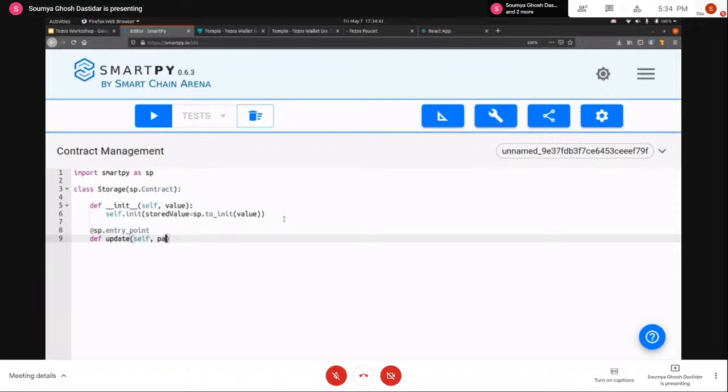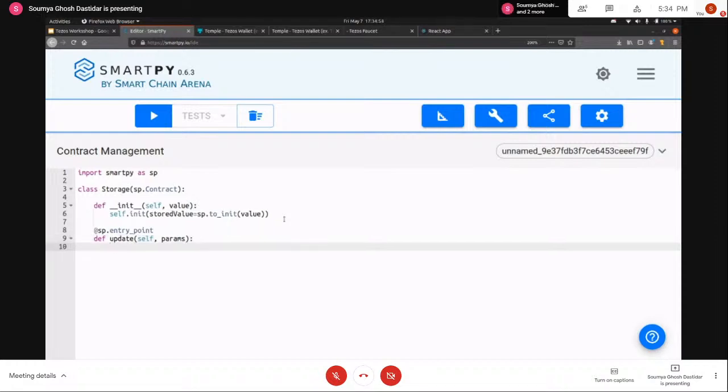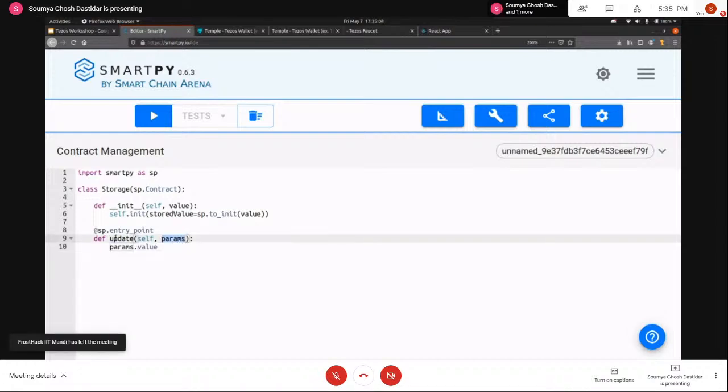So in this case, I'm going to send an object basically here, which is going to have a particular key called value. So the parameter that you can see here, right, is basically the input to the entry point.